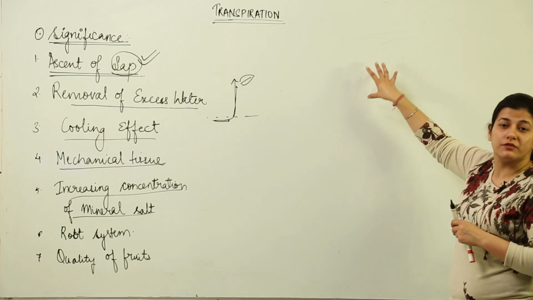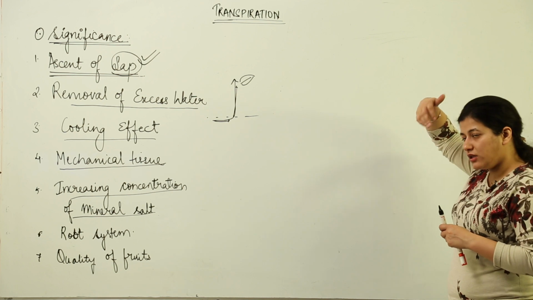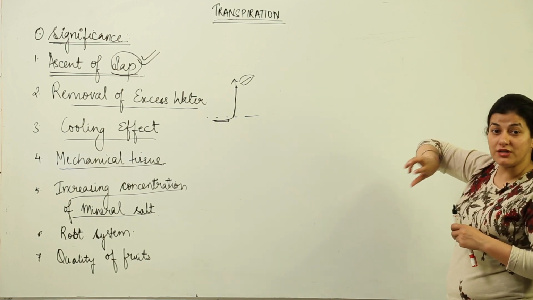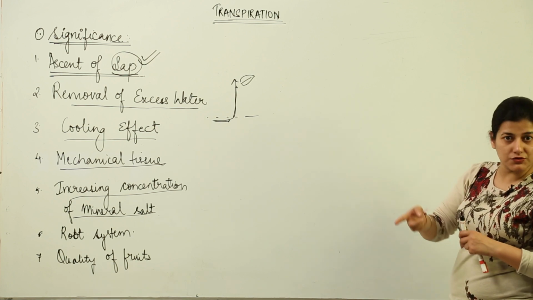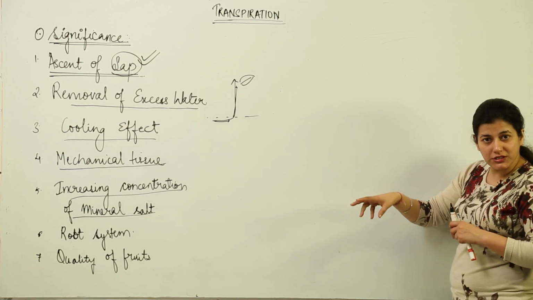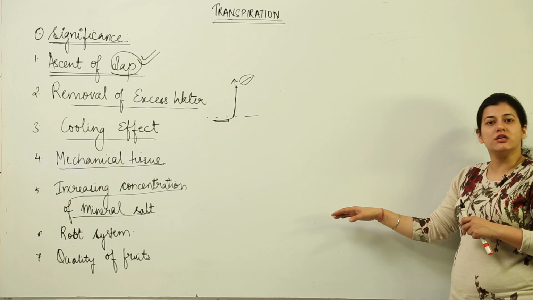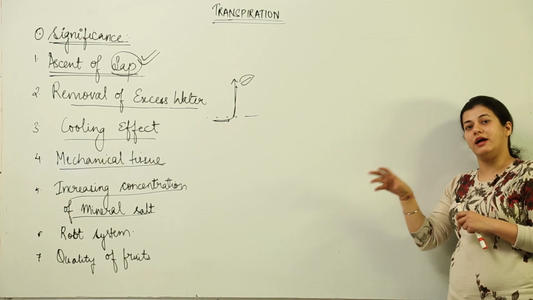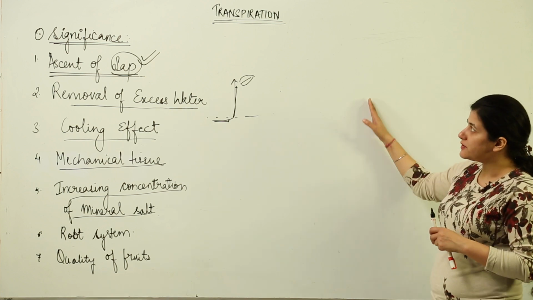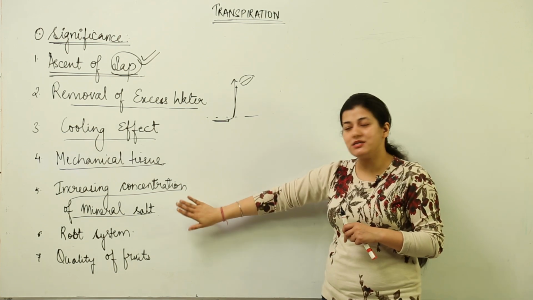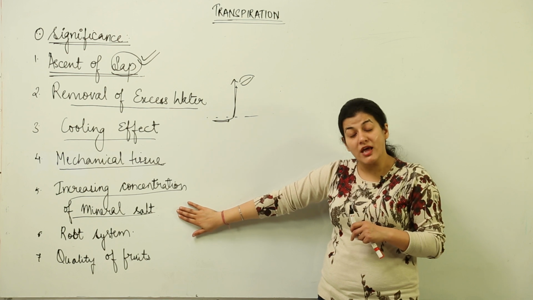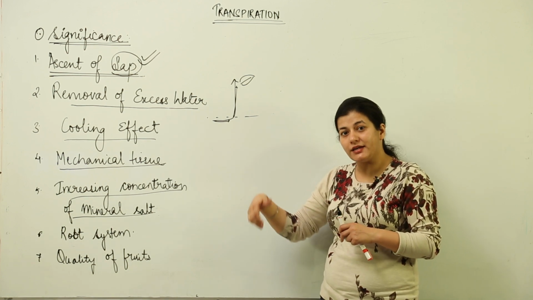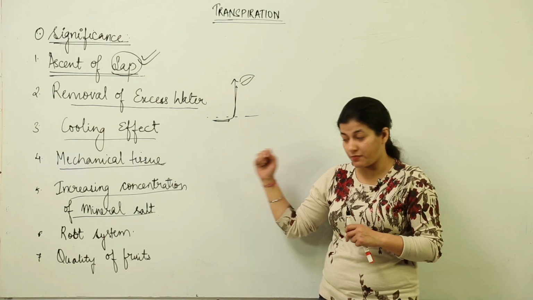But because of transpiration, the water is being lost, the sap becomes concentrated, the concentration of the mineral salt is increased, and that concentration is required for basic plant activities. So in a way, transpiration is helping in increasing the concentration of mineral salts by getting rid of the water, that means by decreasing the solvent content and increasing the number of solutes which are present.